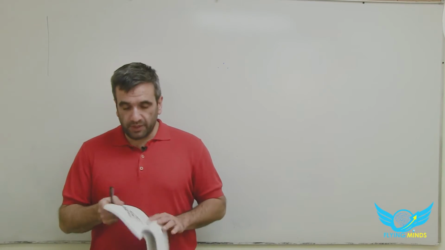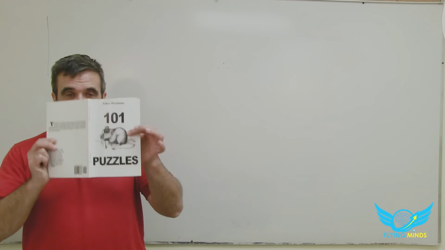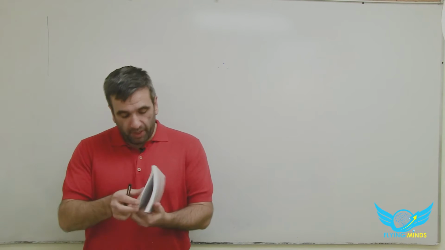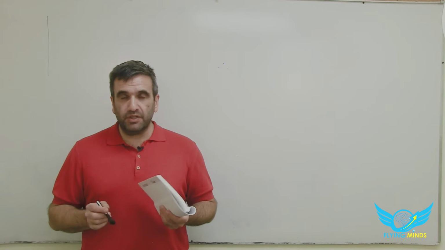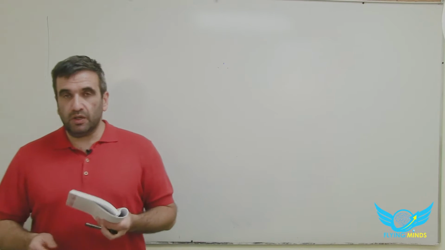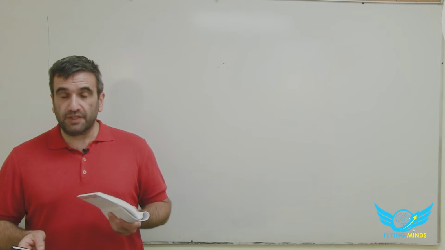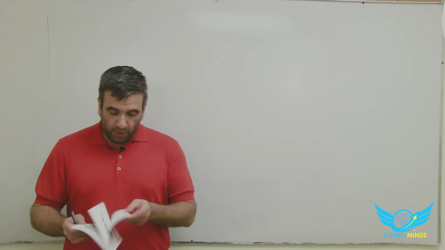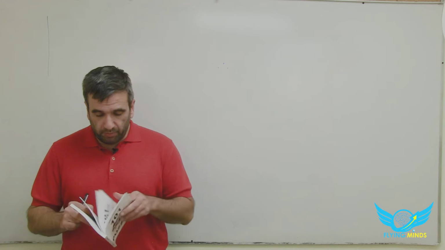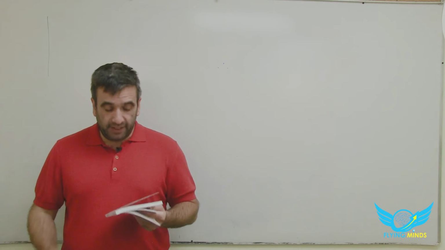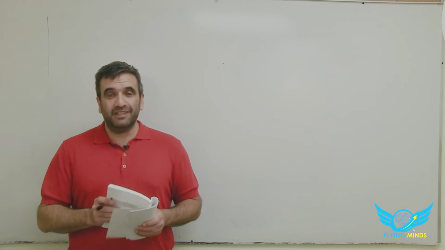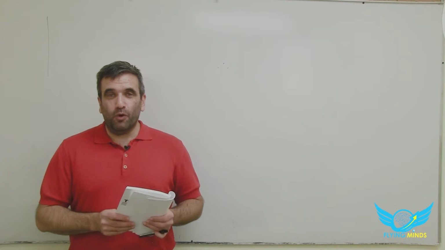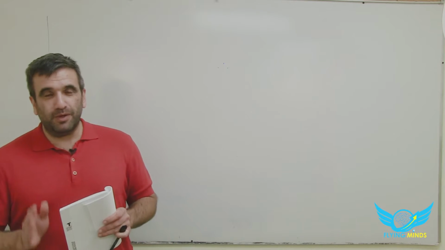Hello boys and girls, today we're going to solve some math puzzles from this book, 101 Puzzles by Yakov Perelman. Yakov Perelman was one of the famous Russian Soviet mathematicians who lived at the beginning of the 20th century. He was born in the Russian Empire in 1882 and died in the Soviet Union in 1942. But he left a big legacy for school students, and not just school students, but adults as well.